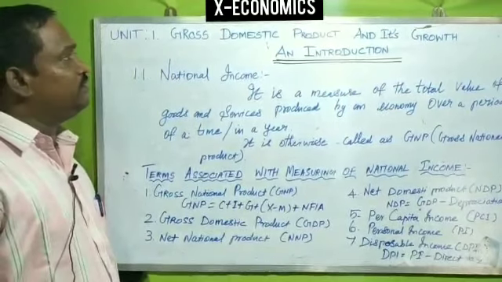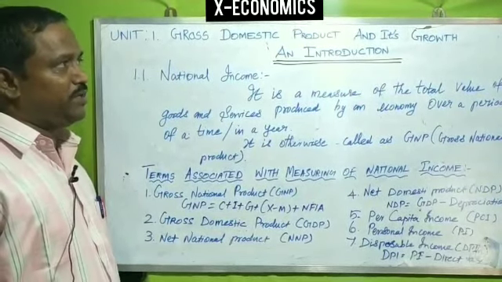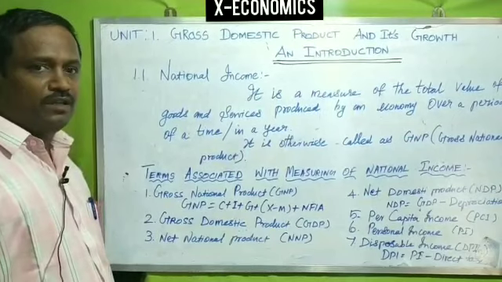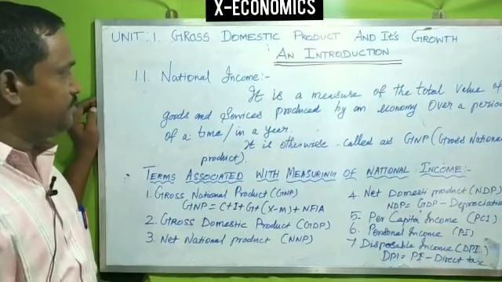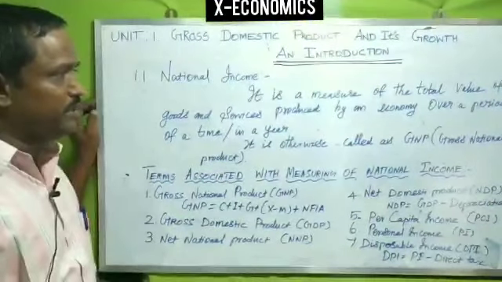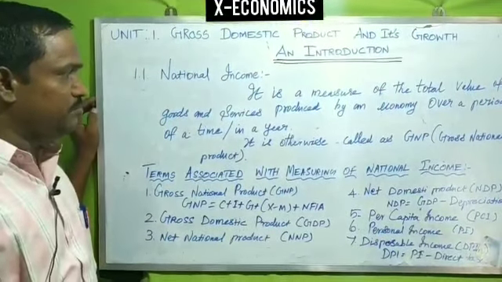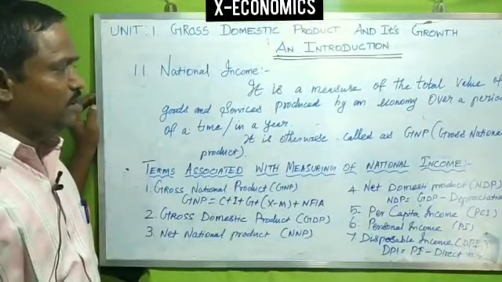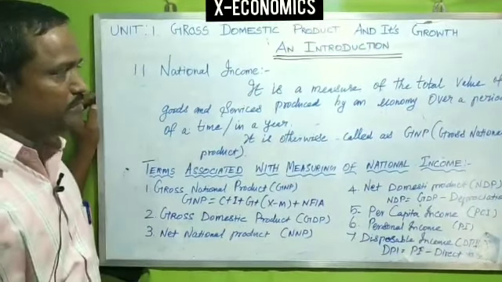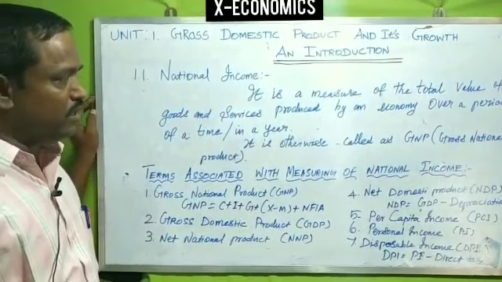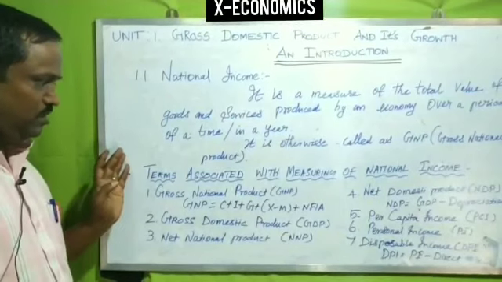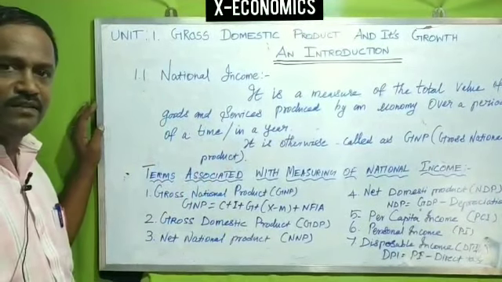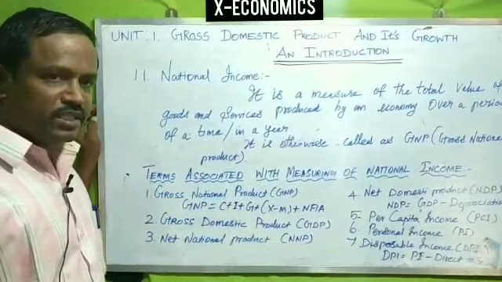Next we are going to see the same heading, gross domestic product and its growth, an introduction. In that we are going to see national income. National income is a measure of the total value of goods and services produced by an economy over a period of time or in a year. It is otherwise called GNP, gross national product. National income is associated with the measures of national income. Totally there are 7 points.